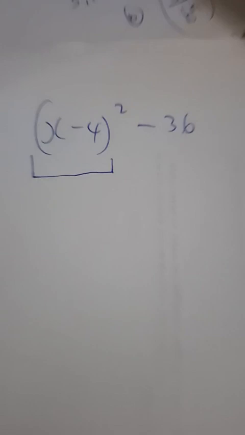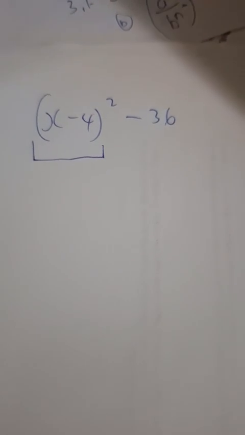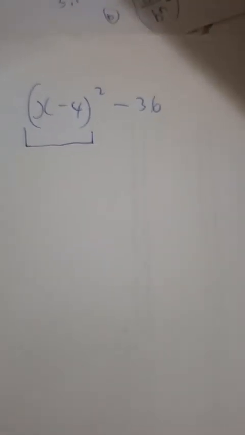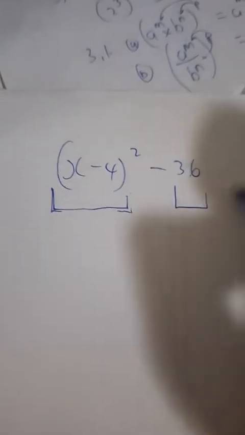Let's see what the commentary has to say. Okay, people are saying 2, 2, 2, 2. And I'm very happy that you guys are saying 2, because this here is one full term separated by a minus sign, and this is another single term. So in total, we have 1, 2.